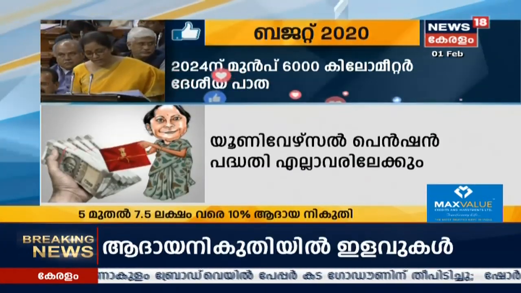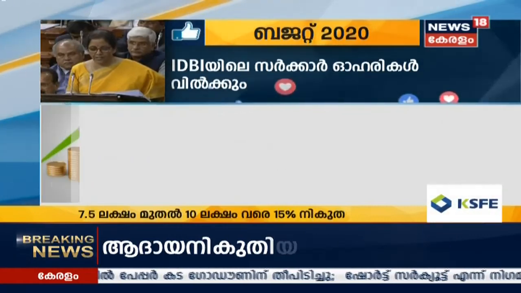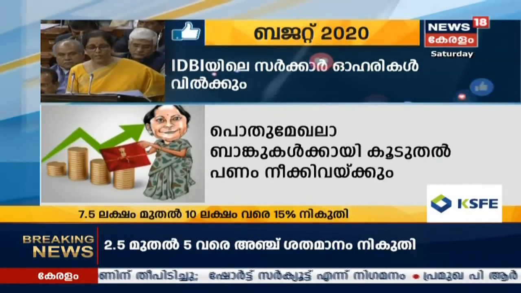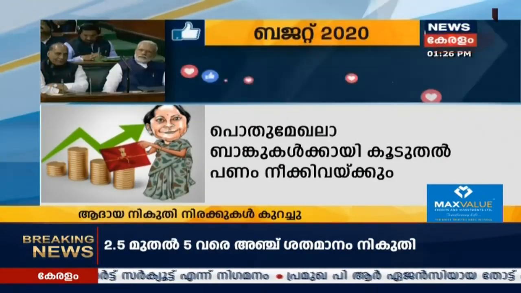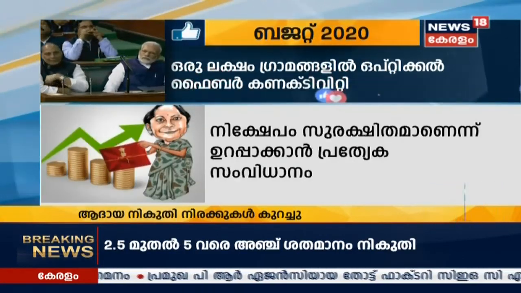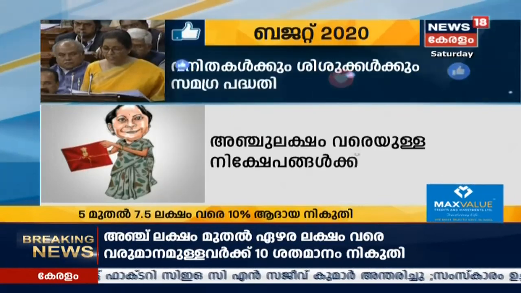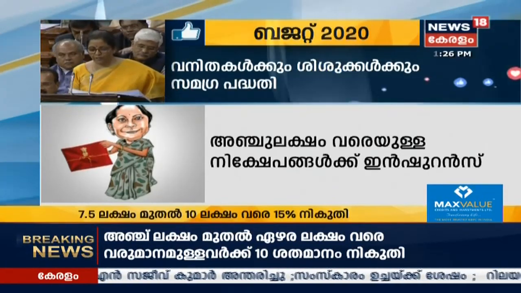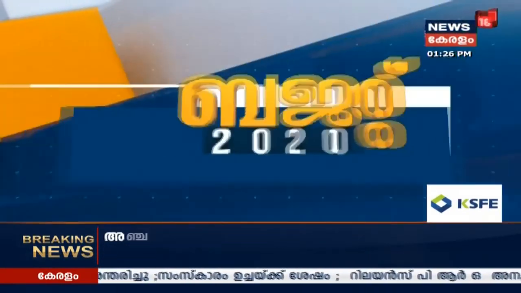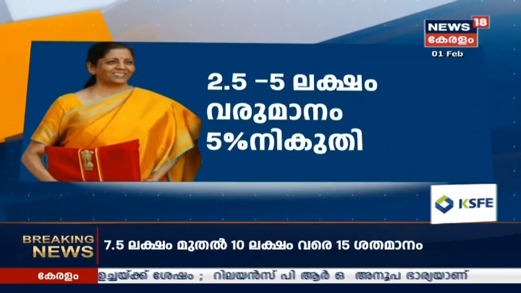Sir, in the past, our government has taken several measures to reduce tax litigations. In the last budget, Sabka Vishwas scheme was brought in to reduce litigation in indirect taxes.